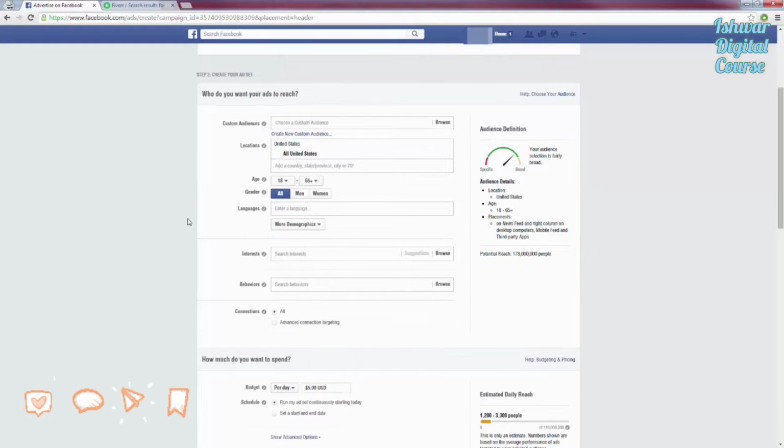First up, we need to choose our audience. If you aren't sure who your audience is, no problem at all. We're going to figure that out. That's also the point of these ads: we're going to do a lot of testing and find out which audience is converting the best for us. For locations, we need our location, age, and gender. So for example, let's say that I have a squeeze page in the weight loss niche for women. I am promoting a product that is directed towards women in the weight loss niche. So I know for a fact for gender, I want women. But maybe I'm not sure on the countries or the age or anything like that.